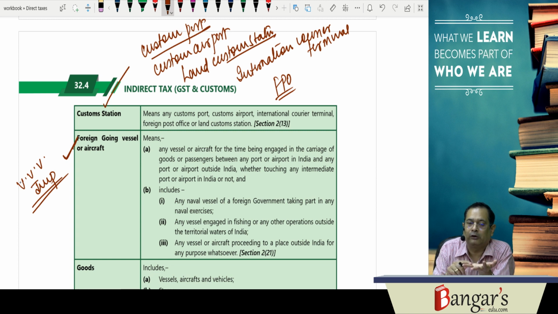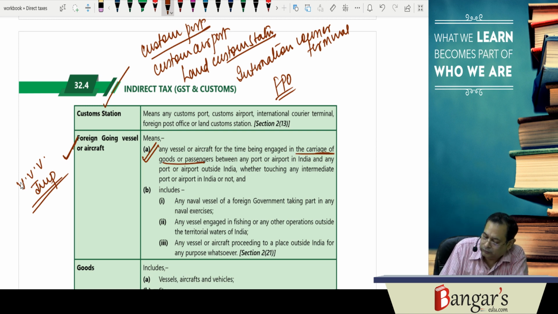Besides this, it also includes what? Any naval vessel of foreign government taking part in naval exercises, vessels engaged in fishing or any other operations outside the territorial waters of India, or any vessel or aircraft proceeding to a place outside India. So, foreign going vessel or aircraft means what? Any vessel or aircraft for the time being engaged in carriage of goods or passengers between any port or airport in India and any port or airport outside India.